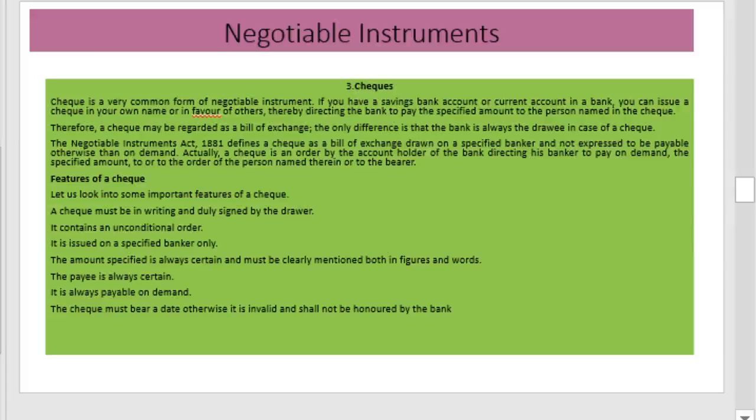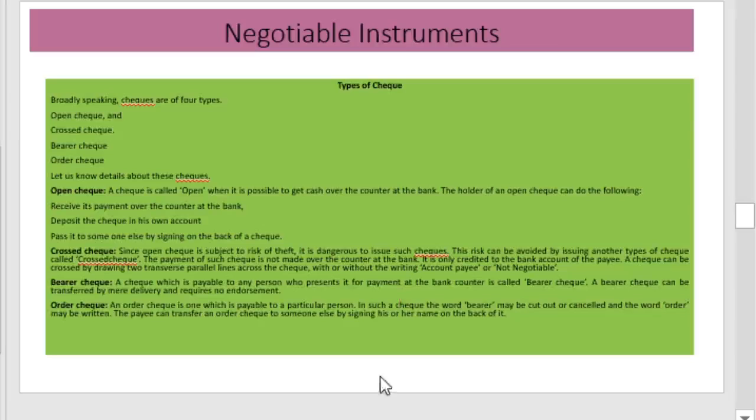The features of check are: check must be in writing and duly signed by the drawer, and it must contain an unconditional order. It is issued on a specified banker only. The amount specified is always certain and must be clearly mentioned. The payee is always certain and it is always payable on demand. The check must bear date, otherwise it is invalid. These are the features of check.